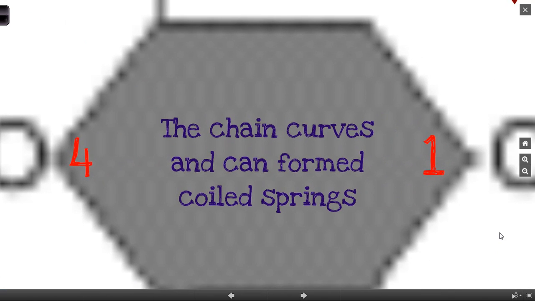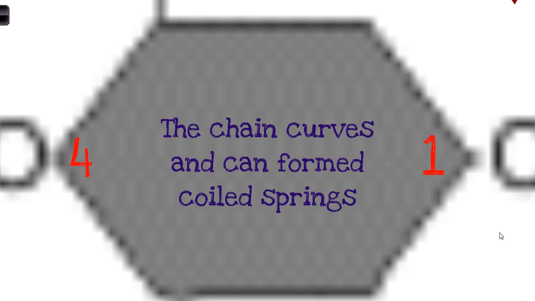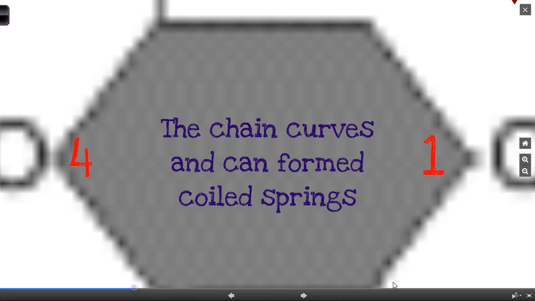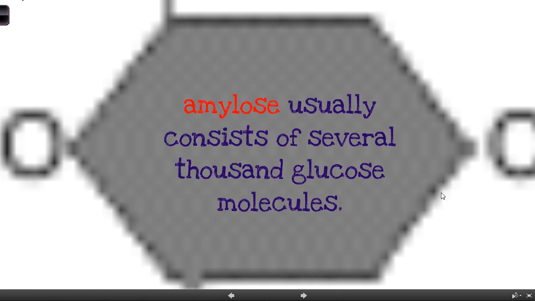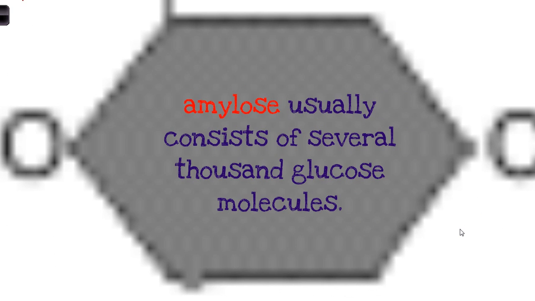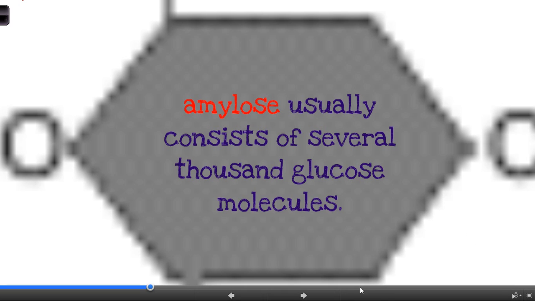Alright, these chains can curve or form long coiled springs. So it's just got to do with the nature of the bonding. It doesn't form a perfectly straight molecule, it's got a slight curvature to it. So if they're very long, you can actually get coiled spring-like structures. Amylose usually consists of several thousand glucose molecules. Often we talk about monosaccharides being 1 sugar, disaccharides being 2, and then polysaccharides are often thousands of glucose molecules long.